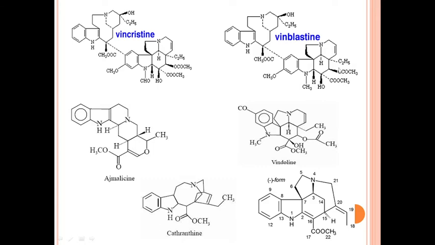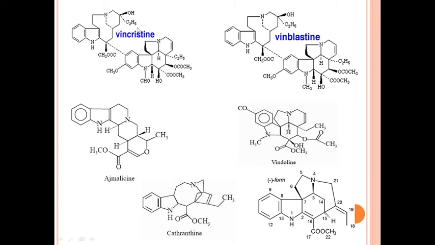This vincristine and vinblastine are synthesized from the amino acid tryptophan. When we see the biosynthetic pathway of vincristine or vinblastine, the primary precursor from which these secondary metabolites are produced is tryptophan.